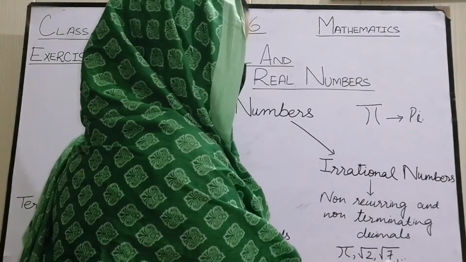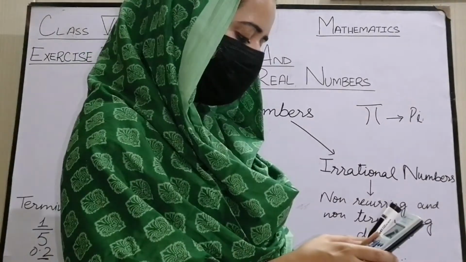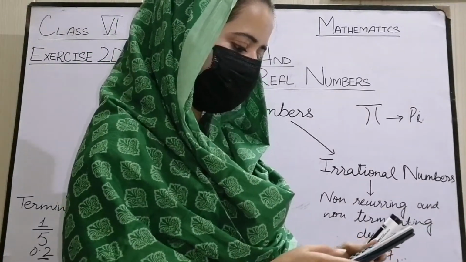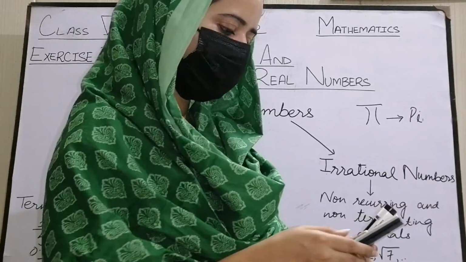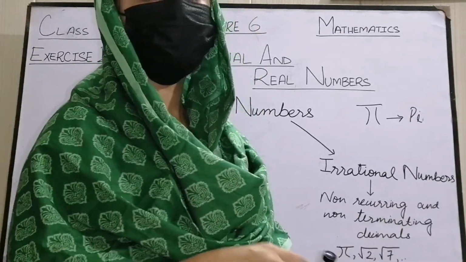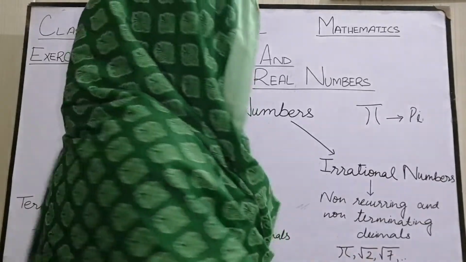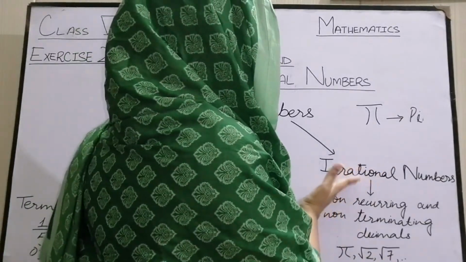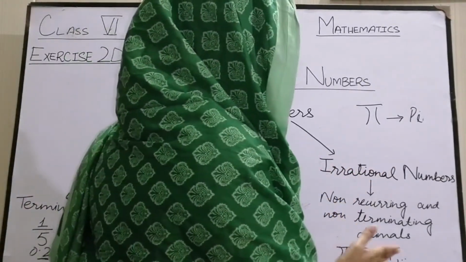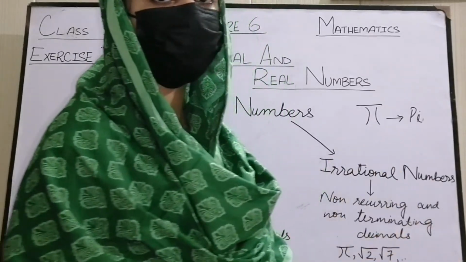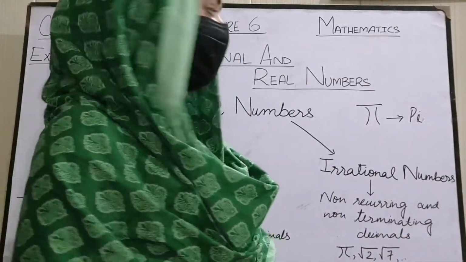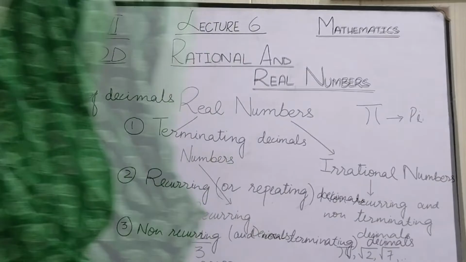Similarly, square root of 2, square root of 7. When we calculate square root of 2, it gives us 1.4142 and it goes on infinitely. No number is repeated and it is not terminating. So, it is an irrational number. Square root of 2, square root of 7, square root of 3, these are all irrational numbers.